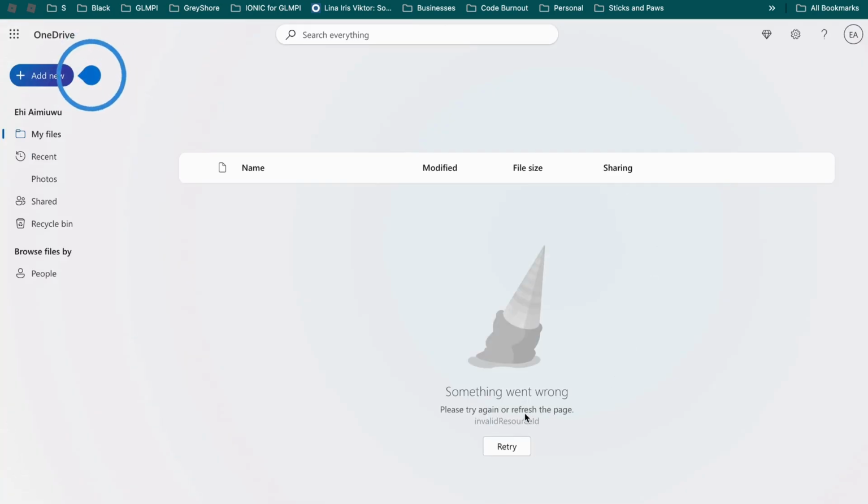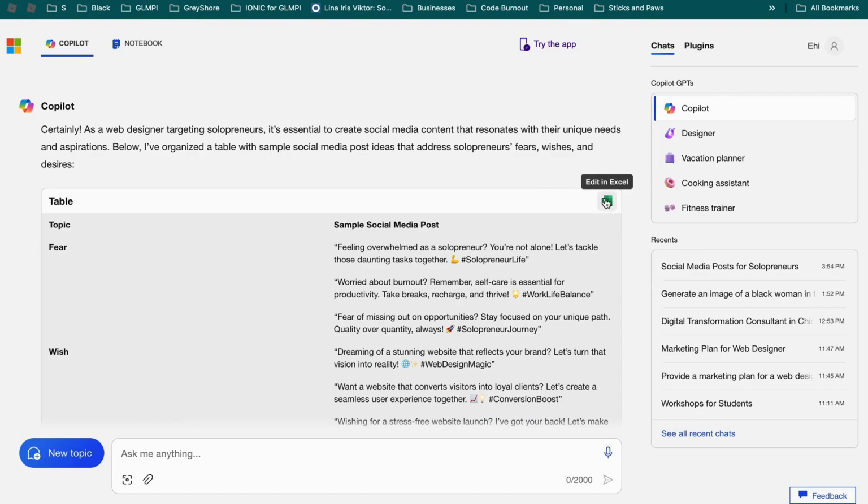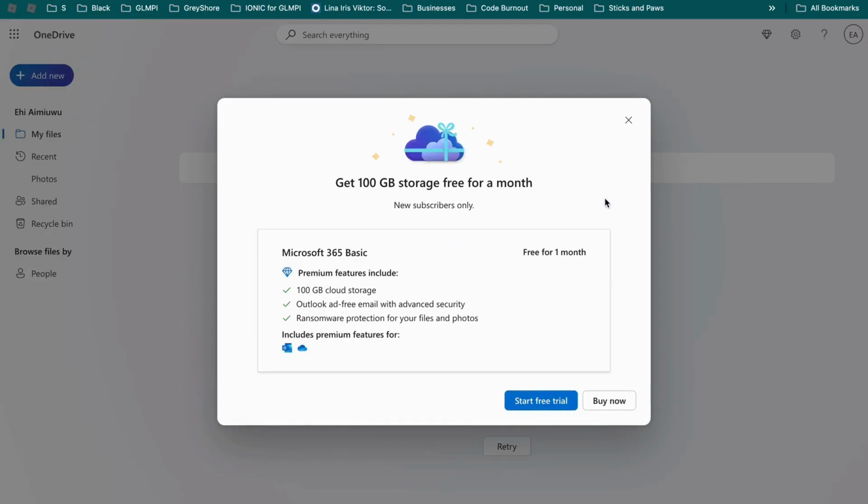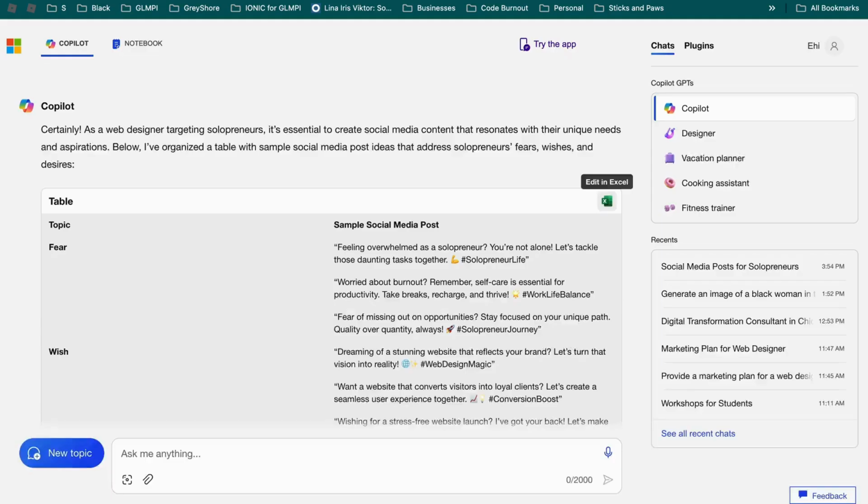Something went wrong. Can we retry? No, we can't retry. Let me see if I have it up and open. It wants me to have a subscription. I don't want to buy it. Okay, I'm not going to do it because I don't feel like buying it.